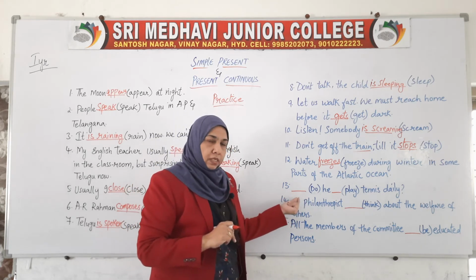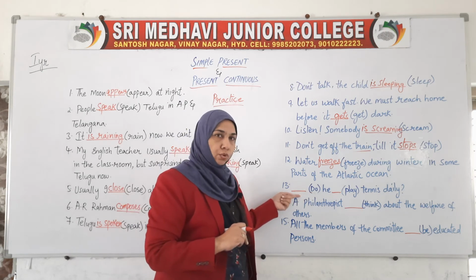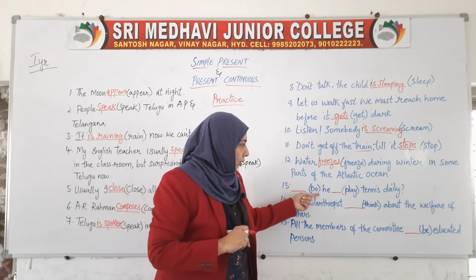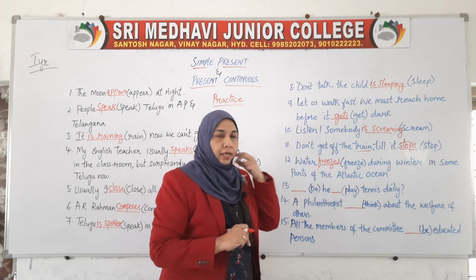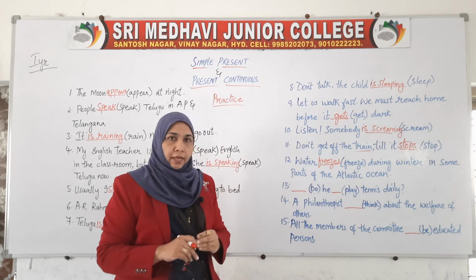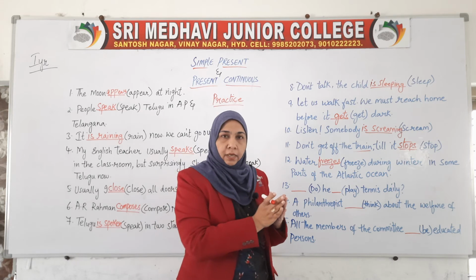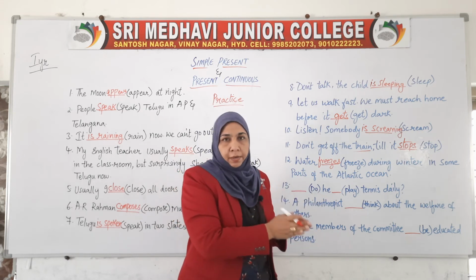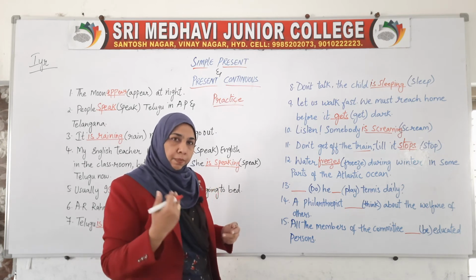Now, this is a little bit tricky. Try to understand. The form of do you have to use here. He play, form of play, tennis daily. By reading the end of the question, you understand that this question is asked for the habitual action of a person. Daily, regularly, when it happens, it is your simple present.